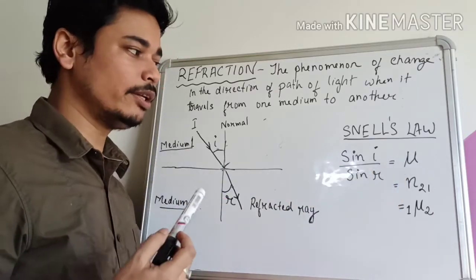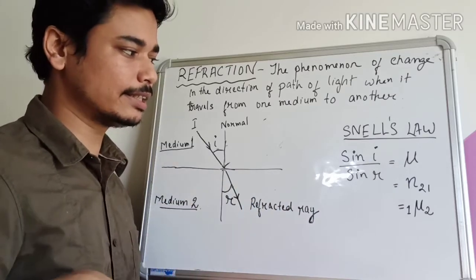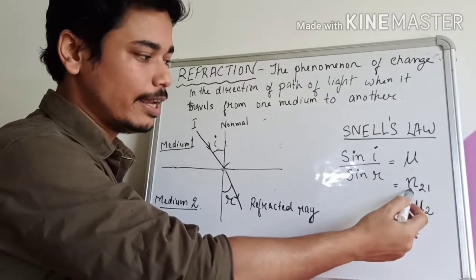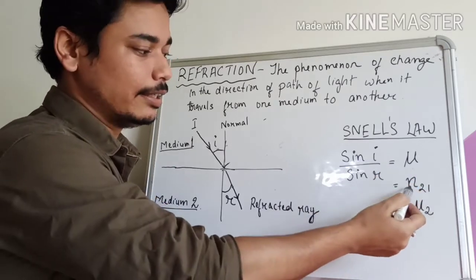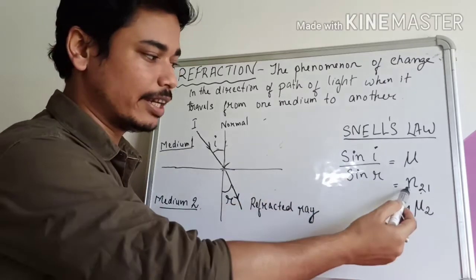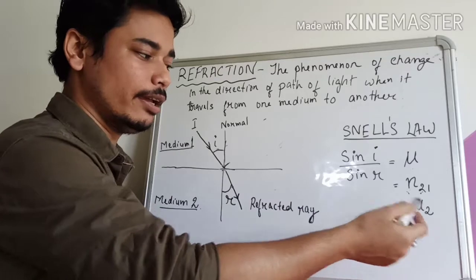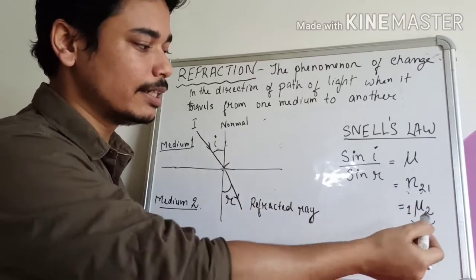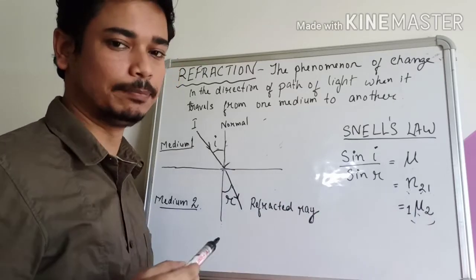a constant quantity which is called the refractive index of the second medium. This quantity is sometimes written as mu, sometimes it may also be written as n21. Here n is the refractive index, and the subscripts 2 and 1 mean the refractive index of the second medium with respect to the first medium. Sometimes it may also be written in this way. In some books you will find this notation. This is the refractive index of the second medium with respect to the first medium.